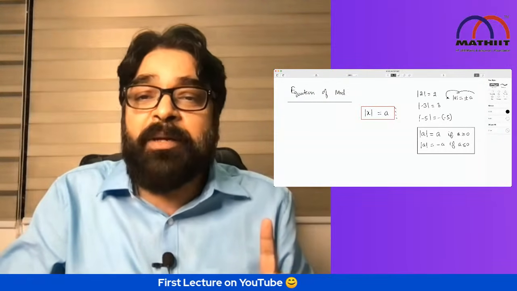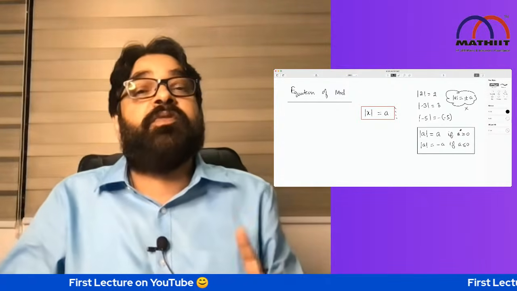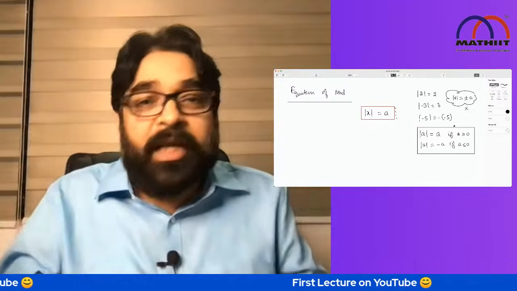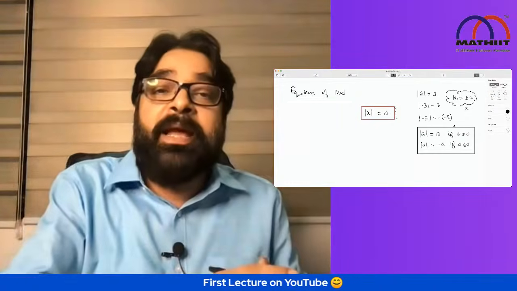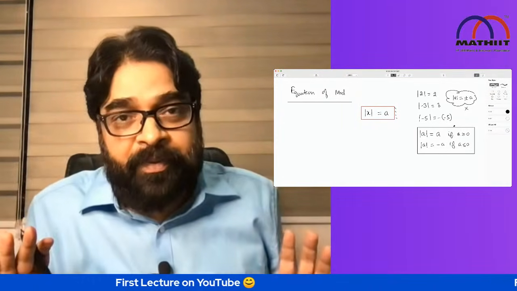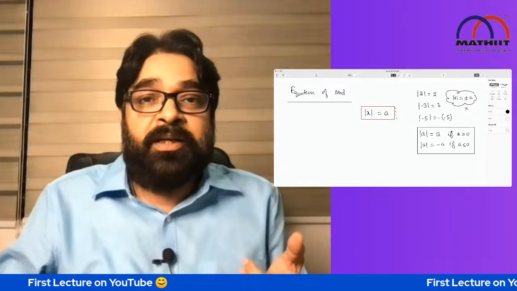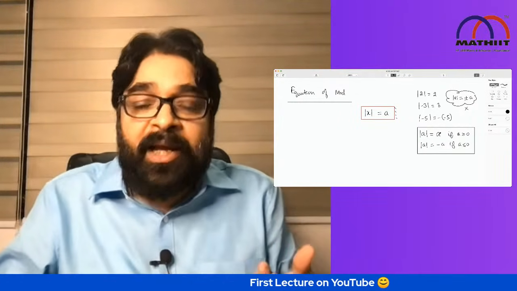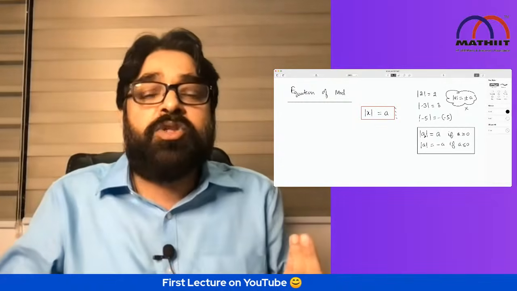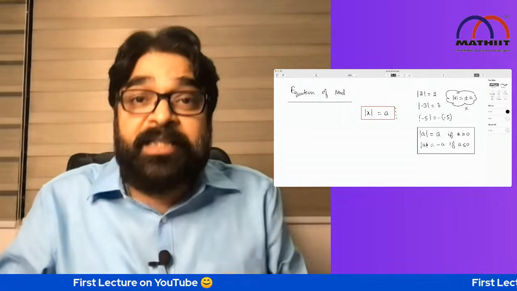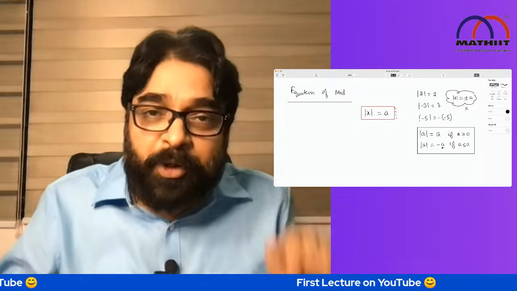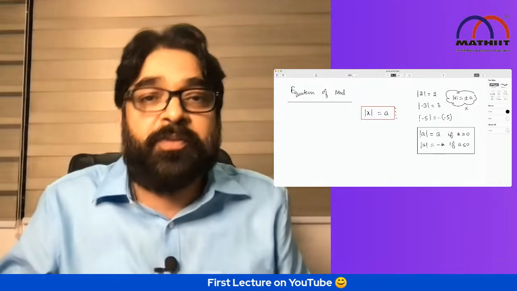Please, this is a common mistake I have seen. Maximum students used to write it. Mod a as plus a and minus a both cannot happen. Either it will be a or it will be minus a, any one of these, because mod a has to be positive. So we write a when a is already positive, then there is no sense of mod. But if a is negative, for mod a we have to write minus a, just to protect this quantity, so it should be positive.